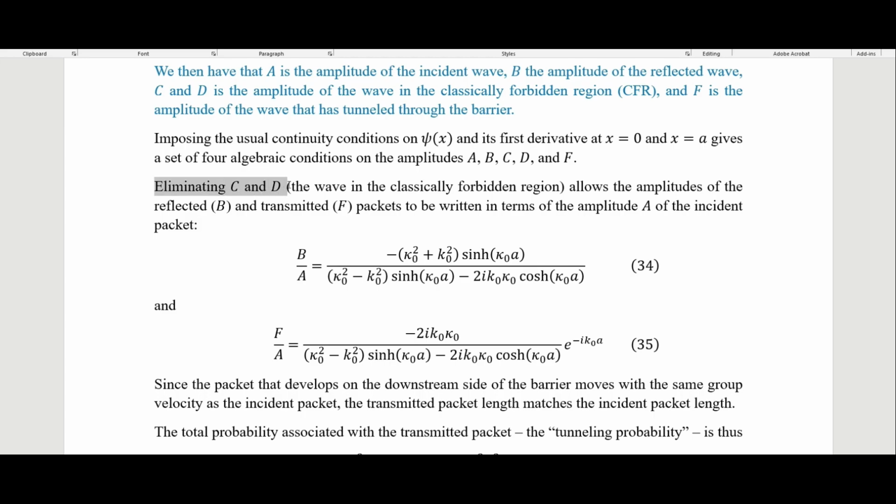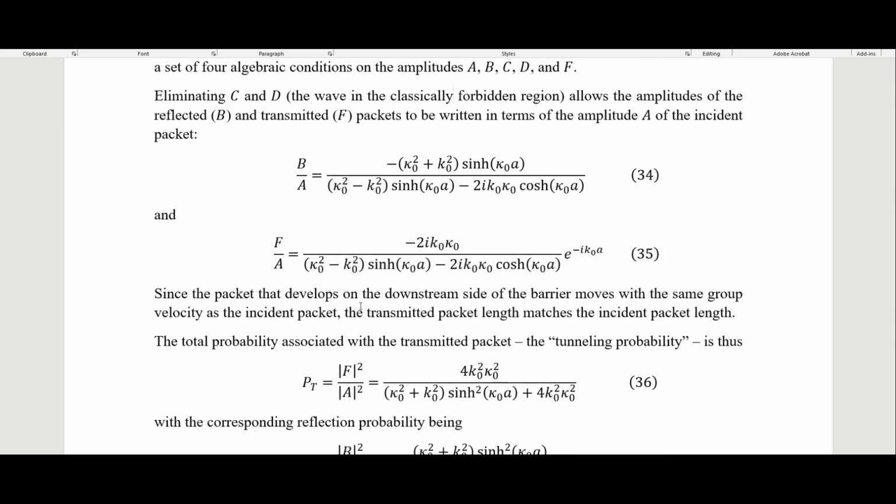So if we just ignore C and D, so the classically forbidden region for now, the amplitudes of the reflected and transmitted packets can be written in terms of the amplitude of the incident packet right here, and of the transmitted packet here, or the tunneled packet, I guess you could say. And you'll see that this has these hyperbolic trig functions here, and we'll see in a little bit why that ends up showing up here.